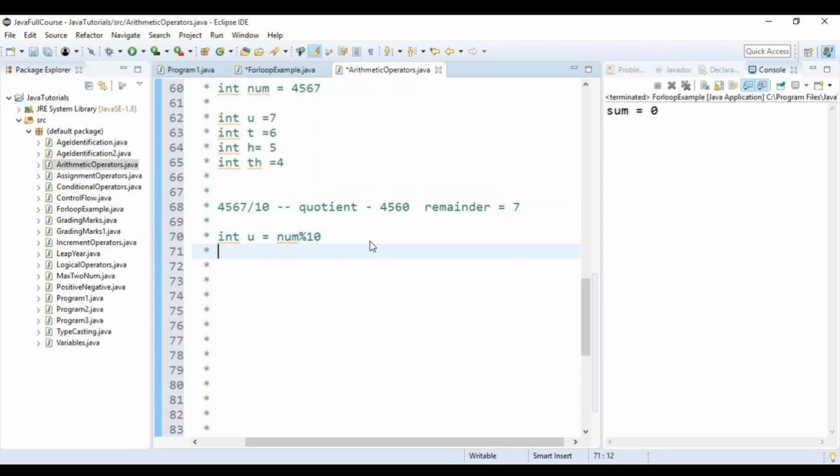How can I get the hundreds place? Should I divide by 1000, or by 100? Okay, 4, 5, 6, 7 divided by 100. What do I get?